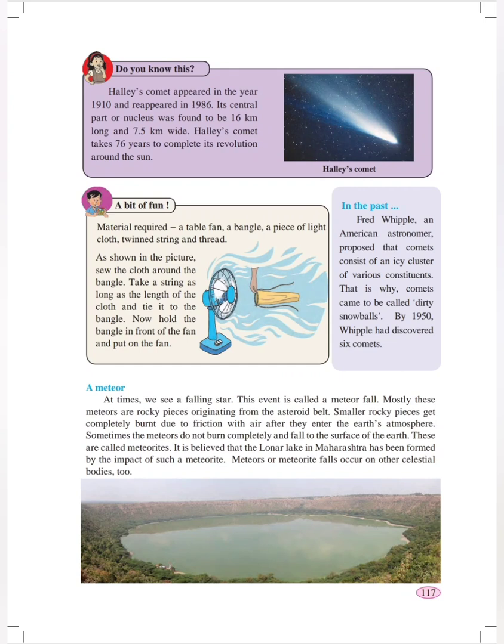When it falls on the surface of any planet or any satellite, it is called a meteorite. Whereas when it moves through space, in the solar system, it is called a meteor. The picture of a lake-like surface on textbook page number 117 is caused by a meteorite falling on the surface of the Earth.